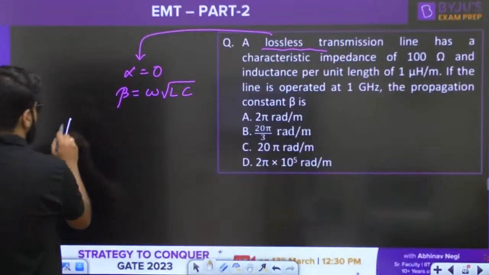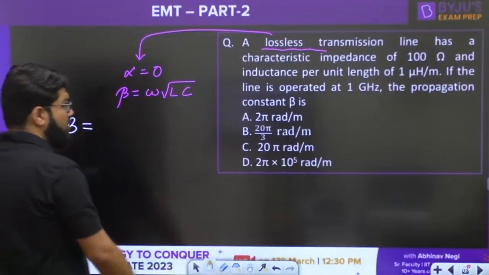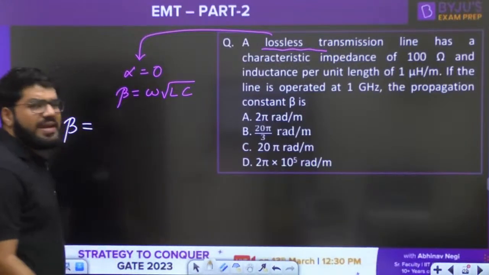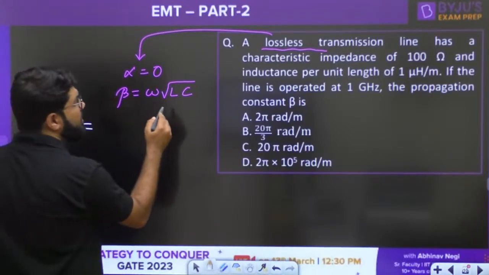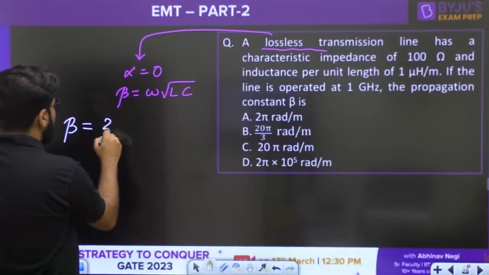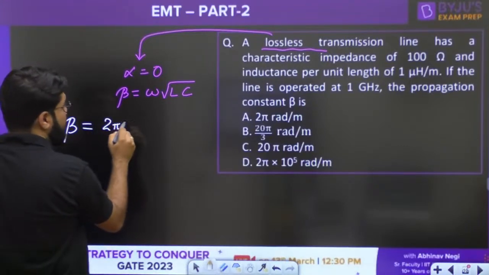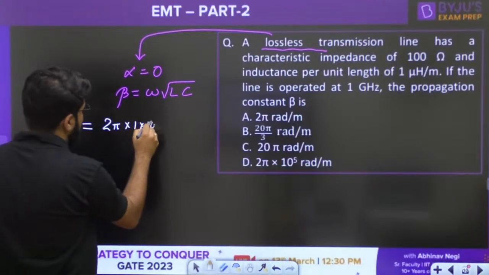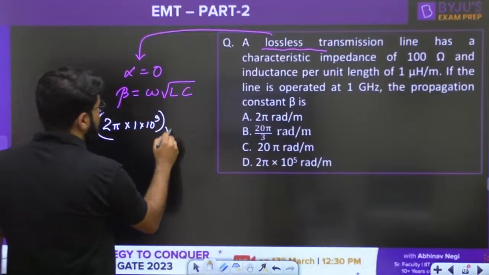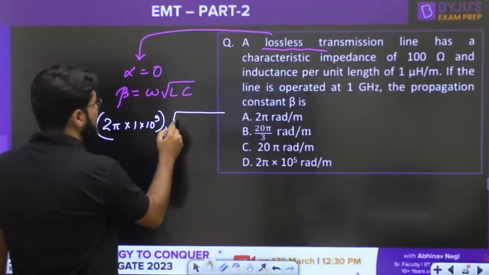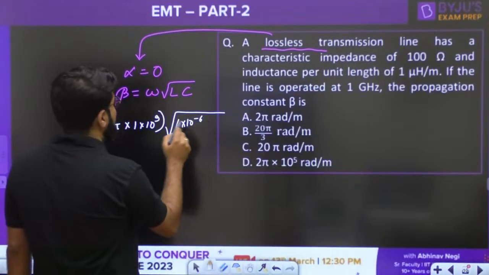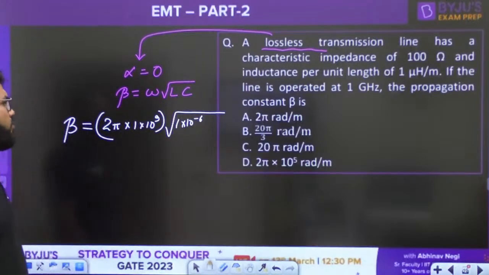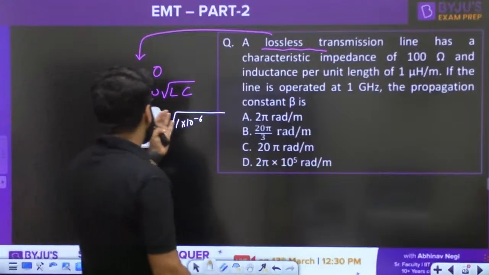So the propagation constant beta, commonly known as the phase constant, will be given by the formula omega root LC. Omega is 2 pi f, where f is 1 gigahertz. What is L? It is 1 microhenry per meter, 1 into 10 power minus 6, and C is not given to me.